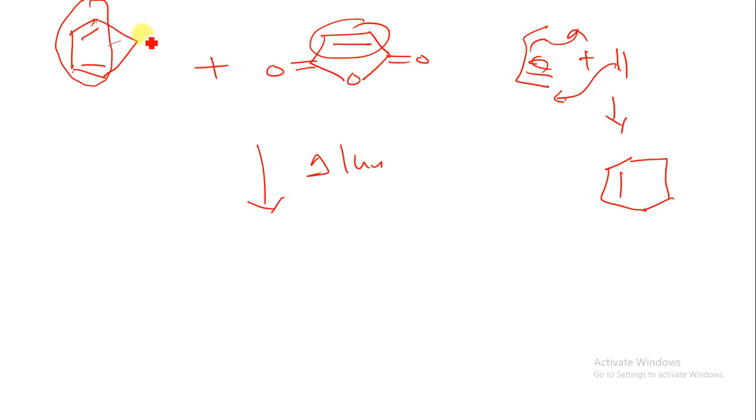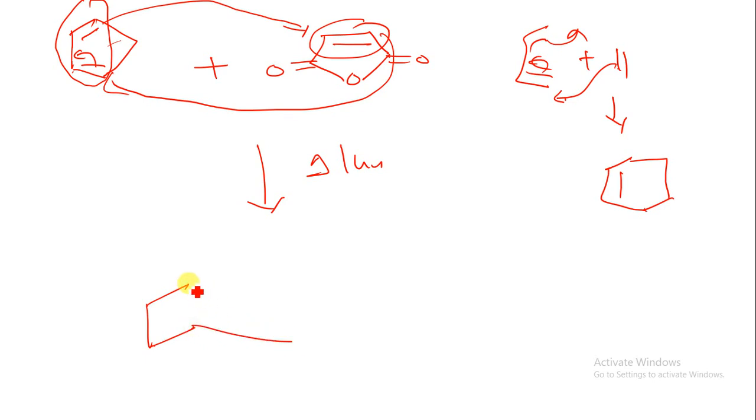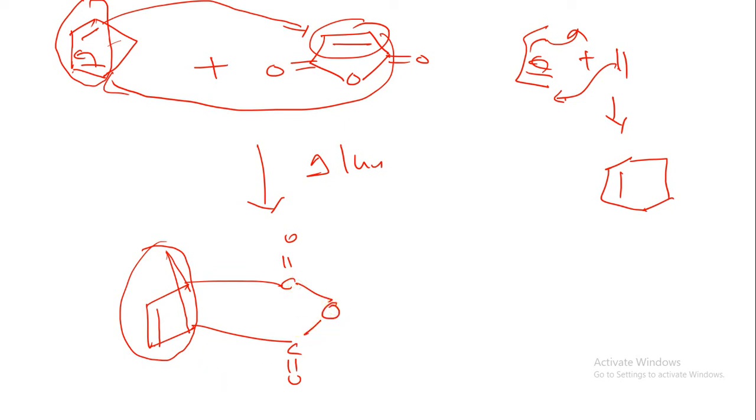But here what we are having, there is a cyclopentadiene structure. So here we can say, this bond will migrate over here, this will fall down over here, and this will make a bond over here. So what will happen over here, we can get a bridge structure like this, okay. This is the bridge structure, this is the cyclopentadiene that is converted into cyclopentene, okay. And then we are having a C double bond O over here, this is the C double bond O over here, in between we are having oxygen, okay. So this is the structure, that is the product of this reaction, okay.